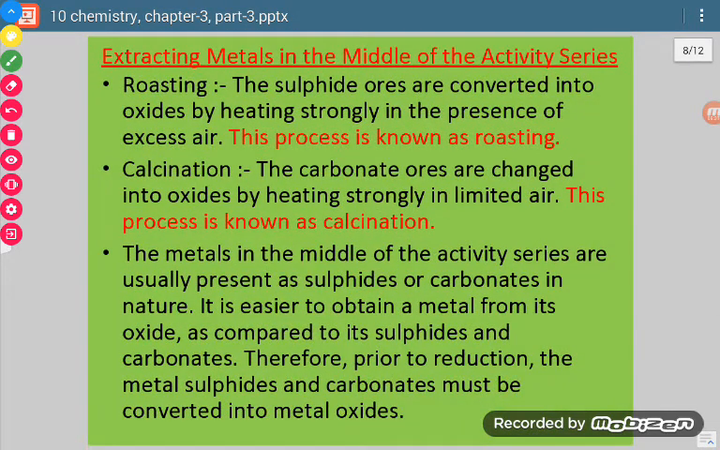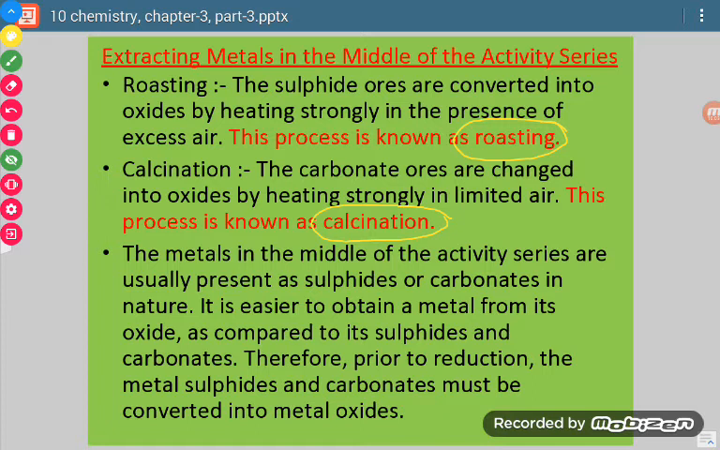Now those metals which are in the middle of the series, how do we extract them? Now see, we have to convert those ores into their oxides. The process of conversion may be by roasting or by calcination. So where will we apply roasting? Roasting is the process of heating the ore in the presence of air.